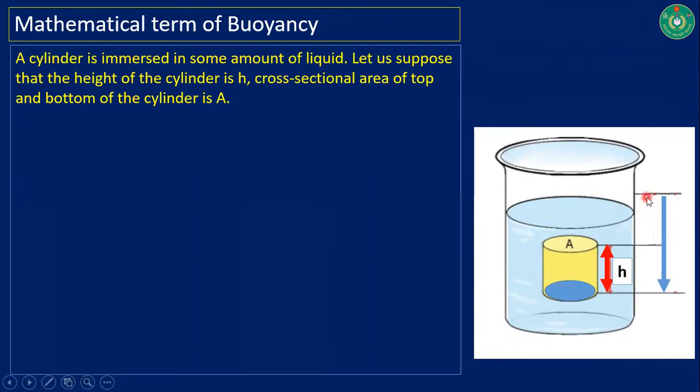The total depth from the surface to the bottom of this object is h2, and the depth up to the upper surface of this object is h1. So we get the total height of this object from h2 minus h1, that is h.